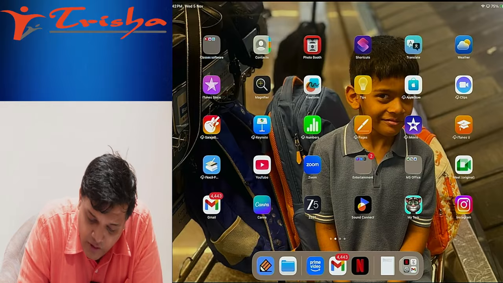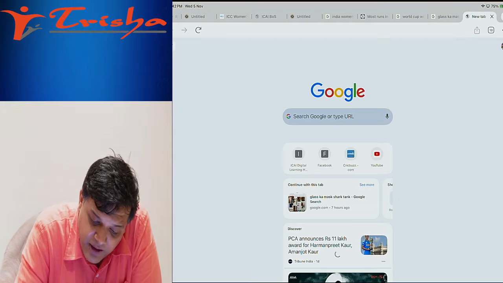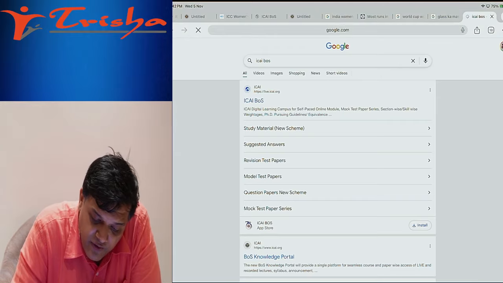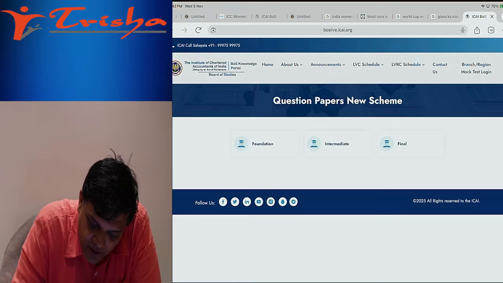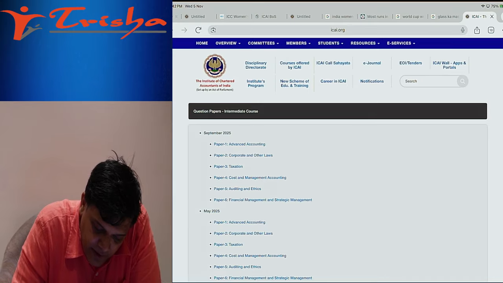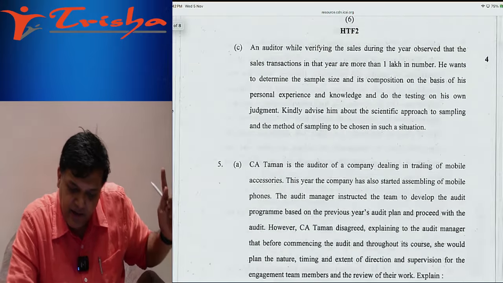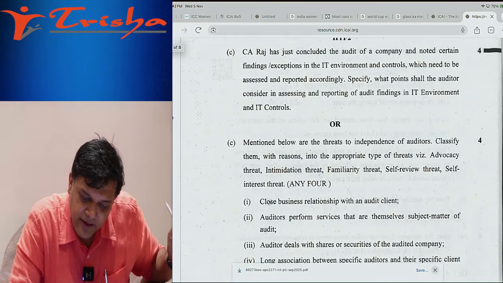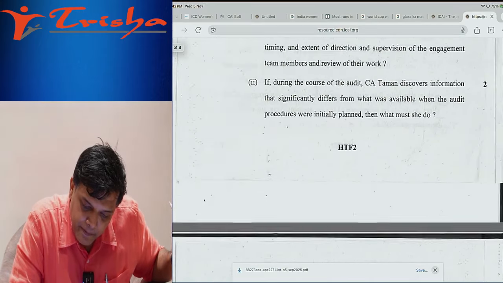And this is the best example which I can show you. From the recent examination paper which took place in September, I'll just show you a question paper. Recent paper had auditing. The MCQ booklet will be different probably, but I can tell you one of the questions was on auditing.